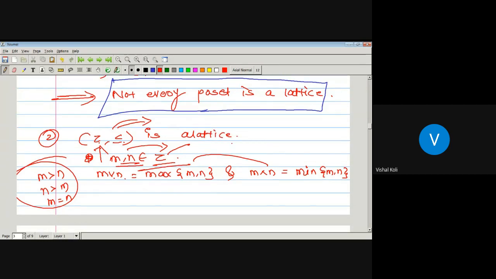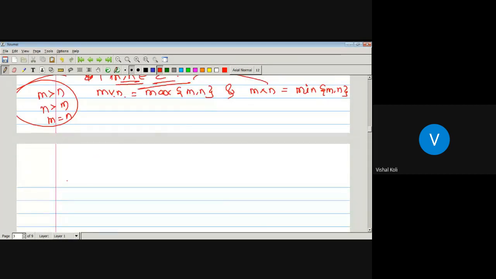Okay, suppose there is a chain. Is every chain a lattice or not? Yes, sir. Every chain is a lattice, because what is a chain? Any poset is said to be a chain whenever every two elements belonging to that poset are comparable. As they are comparable, the least upper bound and greatest lower bound must exist.